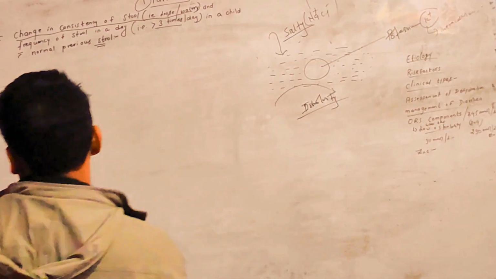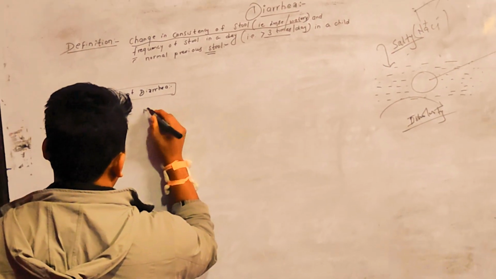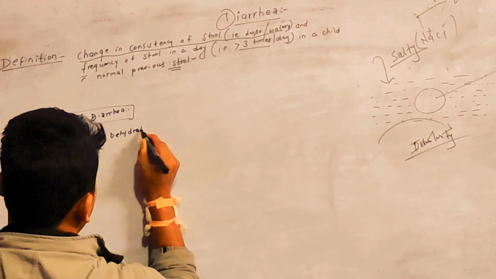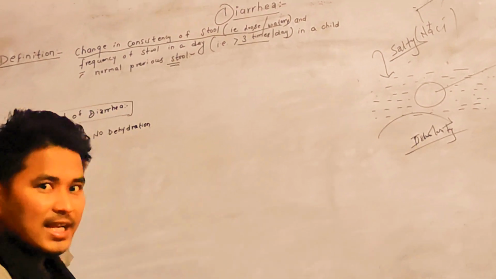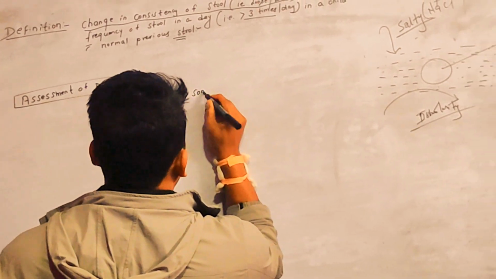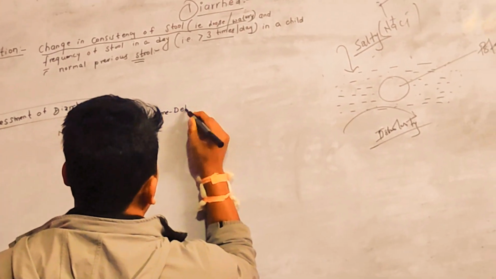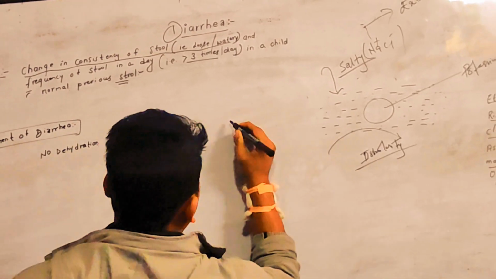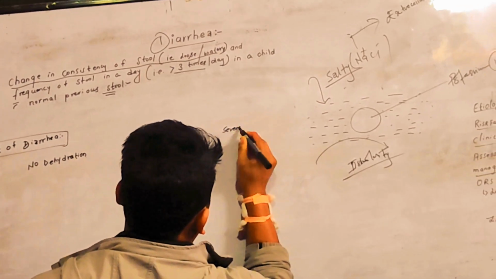So let's start. The first one is no dehydration, which means there is diarrhea, but dehydration has not set in yet. Then some dehydration, and this is severe dehydration.